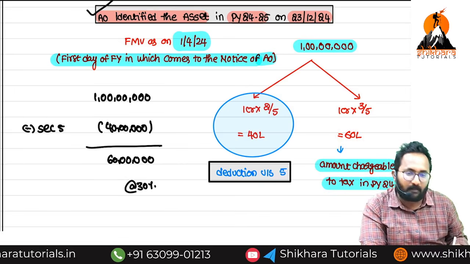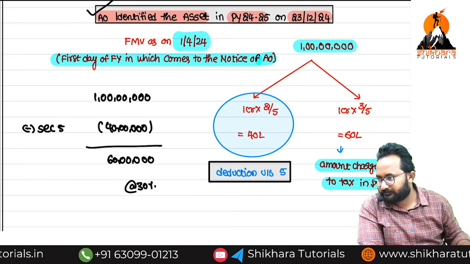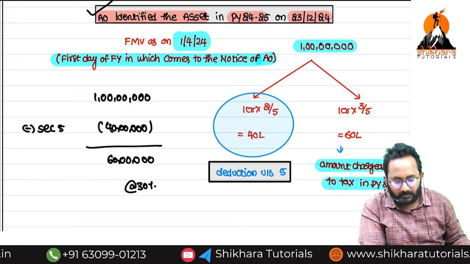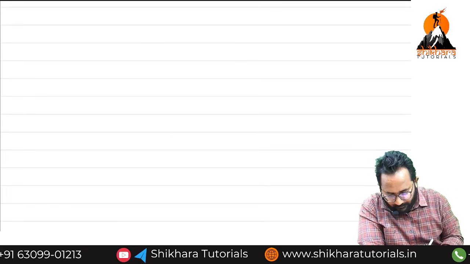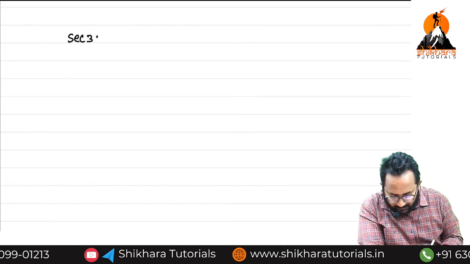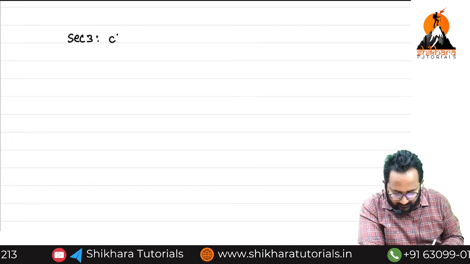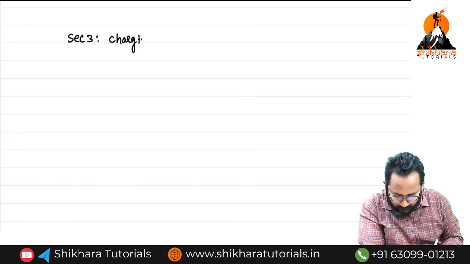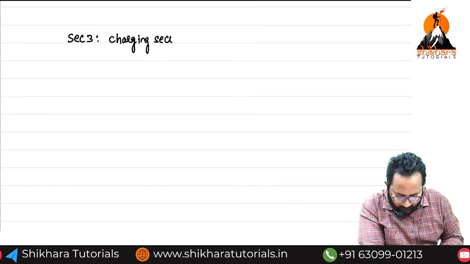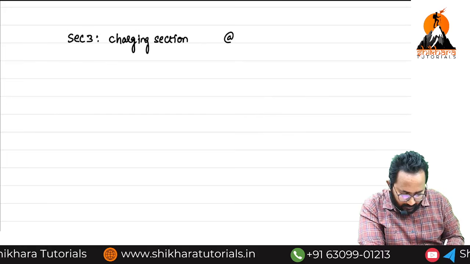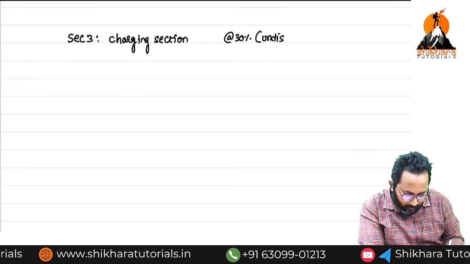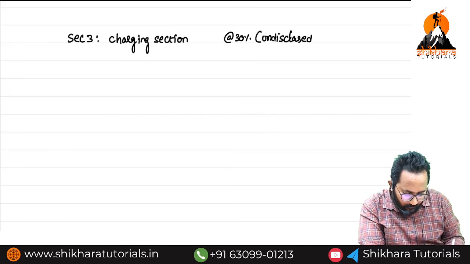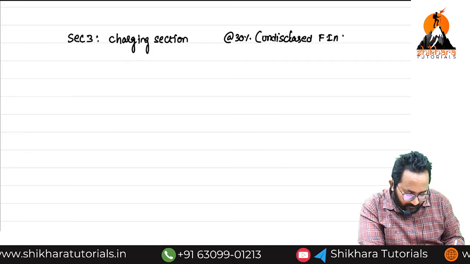But this value is computed in section 5. Have you understood, ma? Okay, just for my satisfaction, ma. Section 3 is clearly the charging section for this head. Sorry, the charging section for this what, ma? Act. At the rate of 30%. On what, ma? Undisclosed foreign income plus what, ma? Asset.